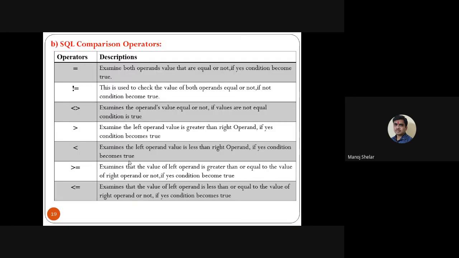SQL comparison operators: equal to, not equal to. The equal to operator is supported, and not equal to is also supported, this not equal to, and this also not equal to. Either use this operator or this operator, no problem in SQL for not equal to. Both are supported in SQL. Greater than, less than, less than equal to, greater than equal to. So these are some relational or comparison operators in SQL. Okay, so one example of every operator.